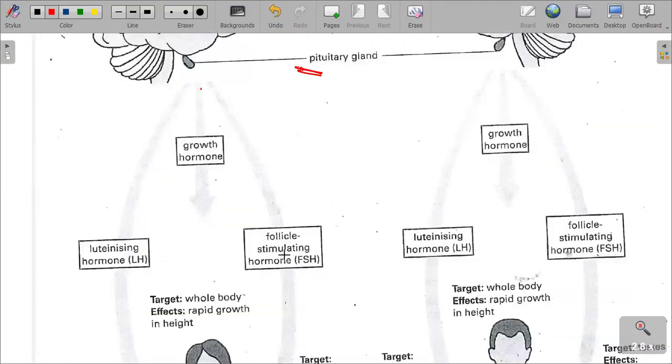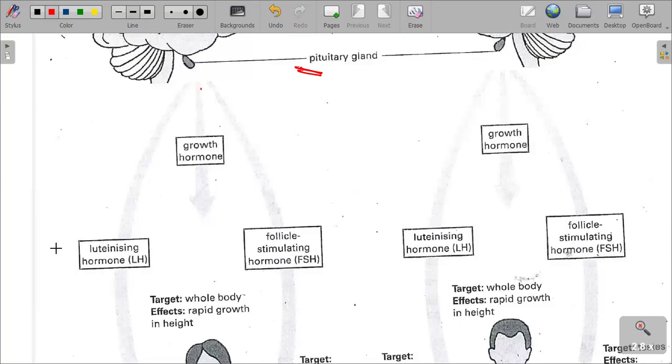I'm sure you can see the faint arrows on the board. In the female, we have what is called luteinizing hormone, a hormone that causes ovulation.